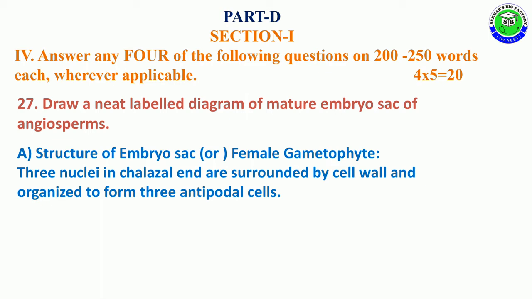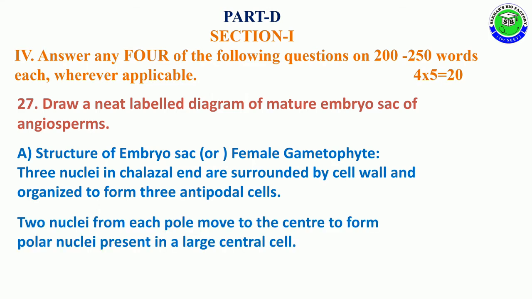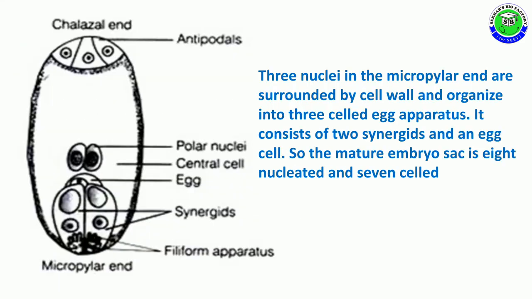The 3 cells at the chalaza end are surrounded by cell wall, and these are organized into 3 antipodals at the chalazal end. 2 polar nuclei from opposite poles migrate and move to the center to form polar nuclei present in the large central cell.